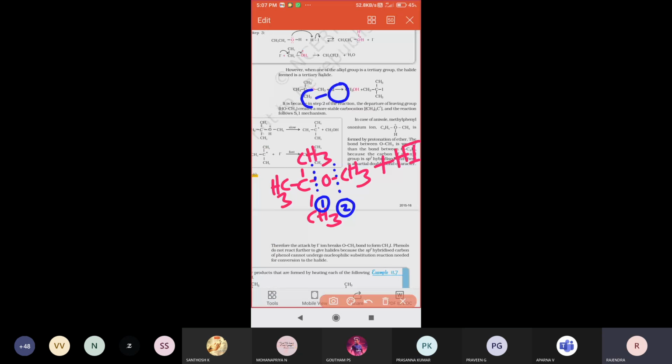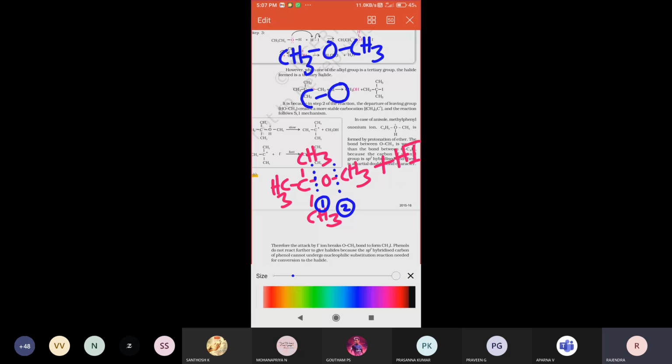Tell me, I just told you: when the same kind of alkyl group comes, on which side does the decomposition happen? For example, two of the same kind of alkyl groups attached there, for example methyl, O, methyl. Where a bond breaks, how will the priority be? Equal priority, right? Because the same kind of alkyl groups are there. Either the left side bond decomposes or the right side bond decomposes. 50-50% will be there.